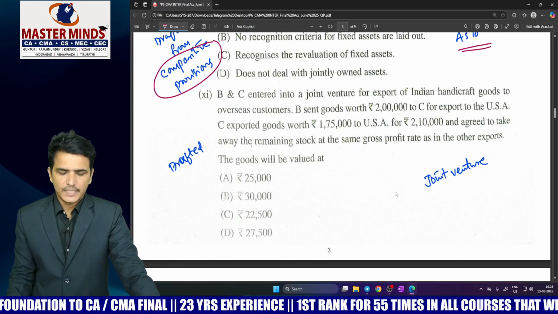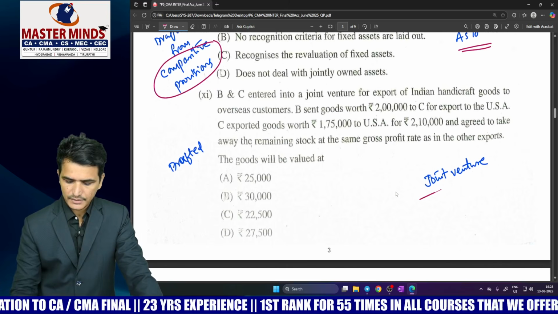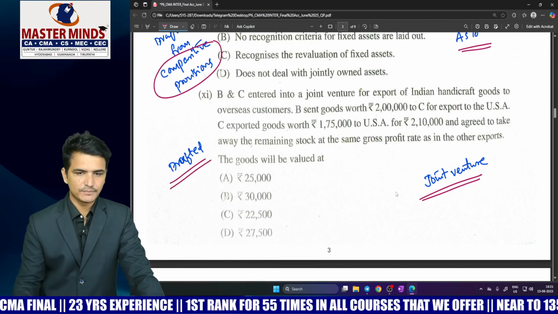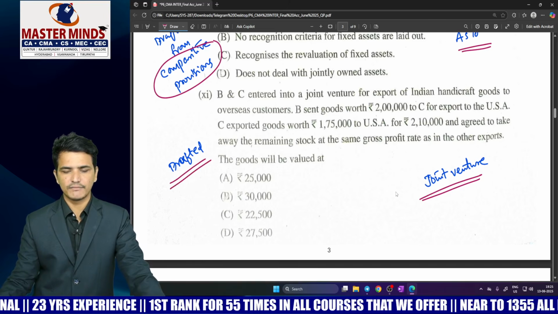And next coming to MCQ number 11, which is related to the joint venture chapter. And here also, it is a drafted MCQ. These kinds of MCQs we do not have in the study material.